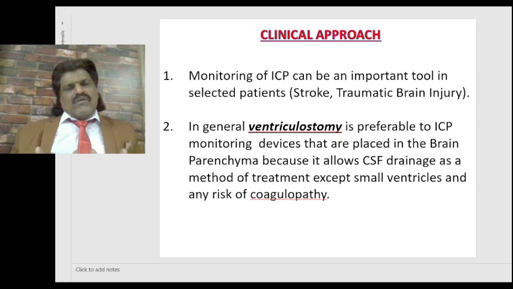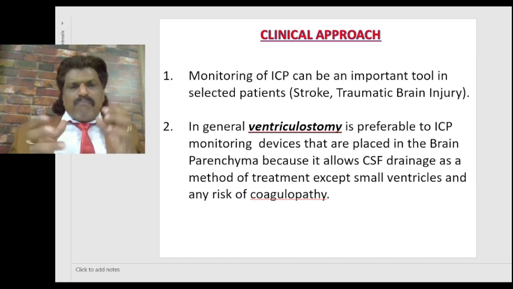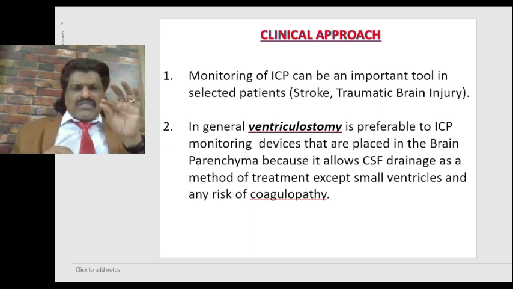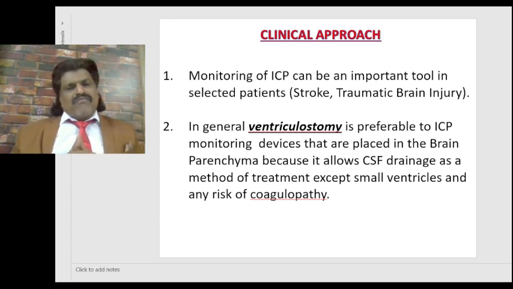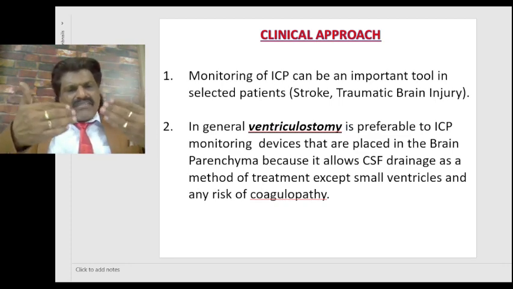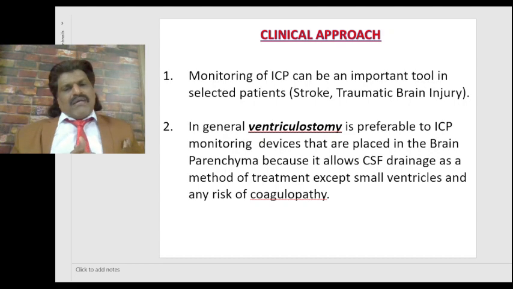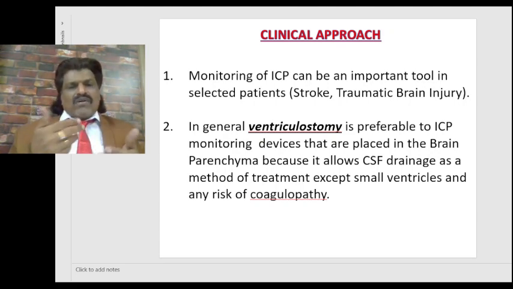A person in a comatose state is in a very critical state, and there may be raised intracranial pressure. So how are we going to monitor the raised intracranial pressure? Monitoring of intracranial pressure can be an important tool in selected patients, like stroke or traumatic brain injury. In general, ventriculostomy is preferable to ICP monitoring devices that are placed in the brain parenchyma because it allows CSF drainage as a method of treatment. But if there are small ventricles or any risk of coagulopathy, we cannot do ventriculostomy.